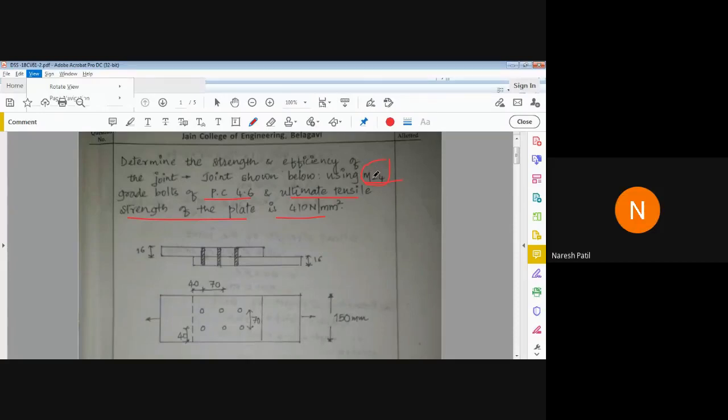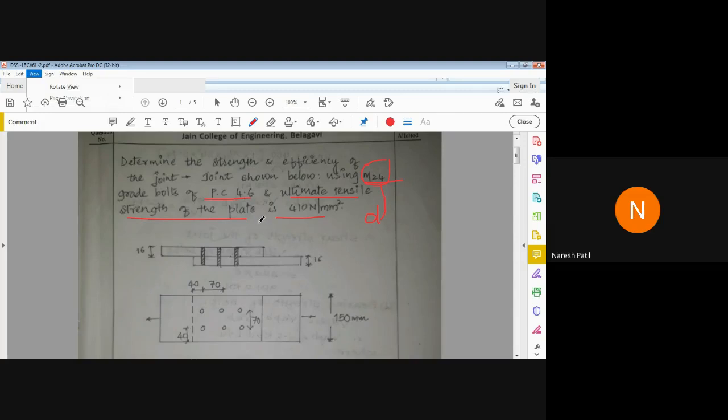M is the metric system, so M stands for metric. Otherwise, only 24 could mean inch, feet, mm, meter, kilometer. So that's why they have mentioned M24. In metric system, 24, so it is diameter. The diameter of bolt is 24, and the property class of bolt is 4.6.